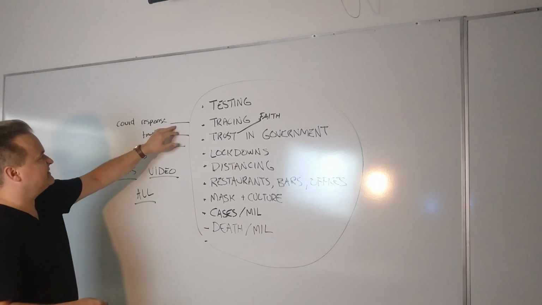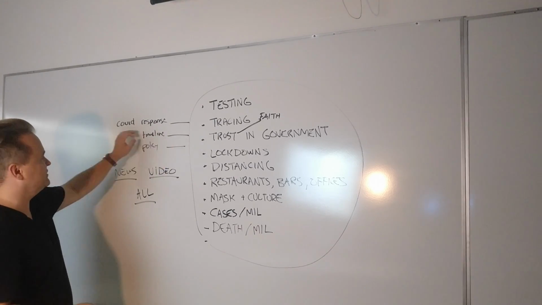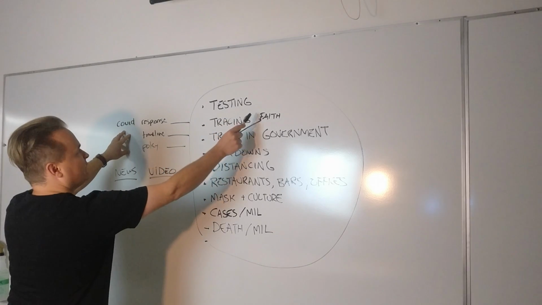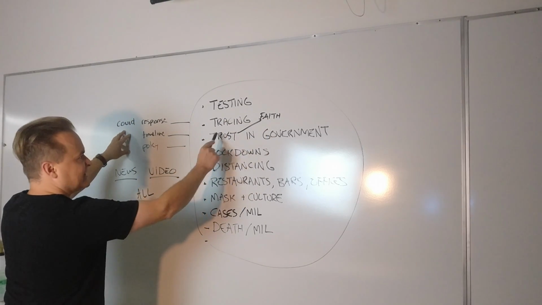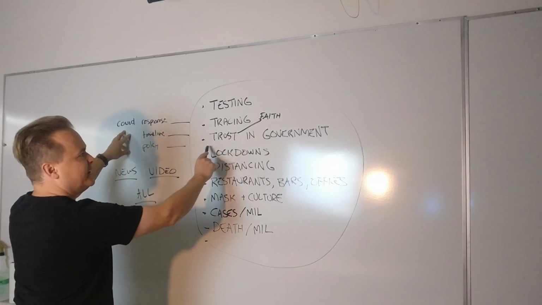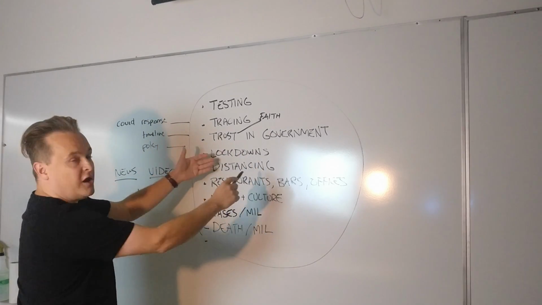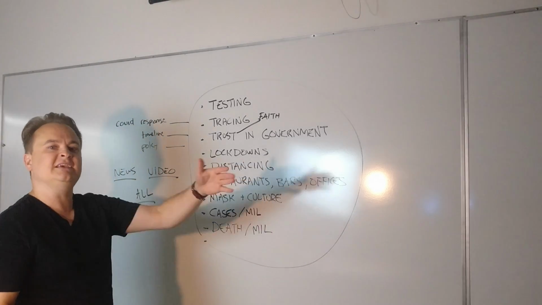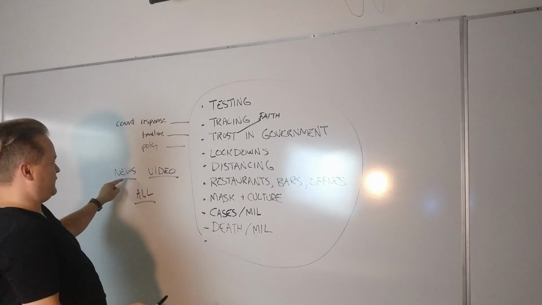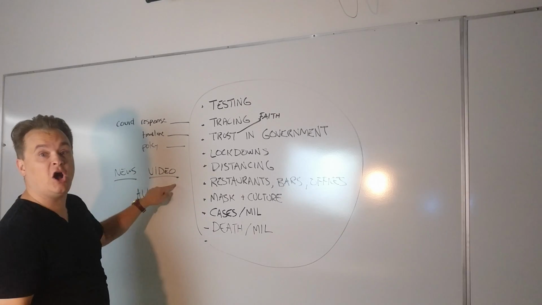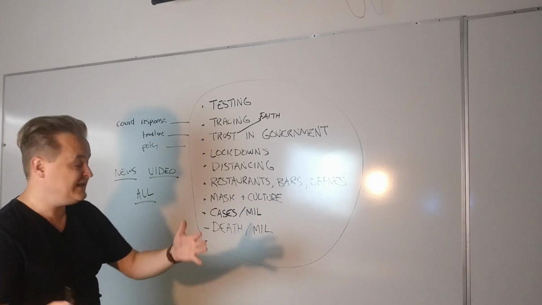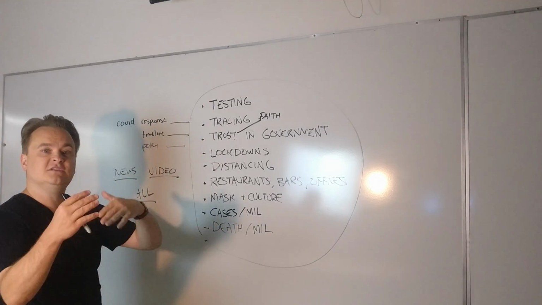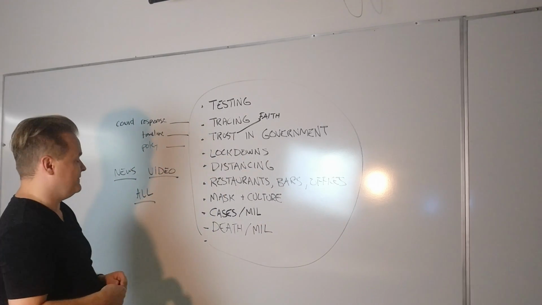Things you could be searching: COVID response for your country, timeline for the country, COVID policy for the country. You could search testing for your country, contact tracing for your country with COVID, government trust for COVID, lockdown policy. You'll probably find that on Wikipedia. Social distancing policy in your country, search that. You can look for news, videos. You could search on YouTube itself by those keywords, or you could search the All tab, right? But don't forget to use the news filter. Search by date. You could filter out different things like that.